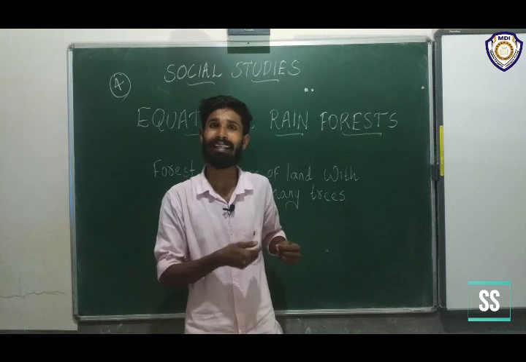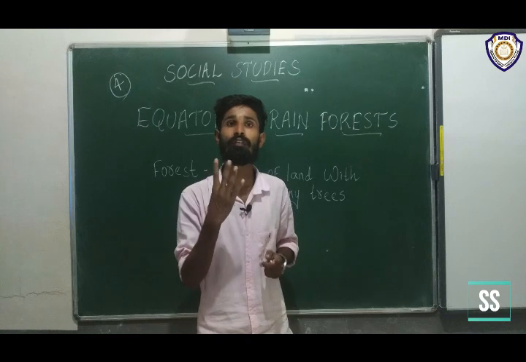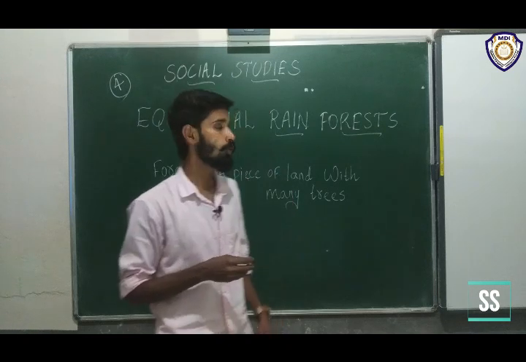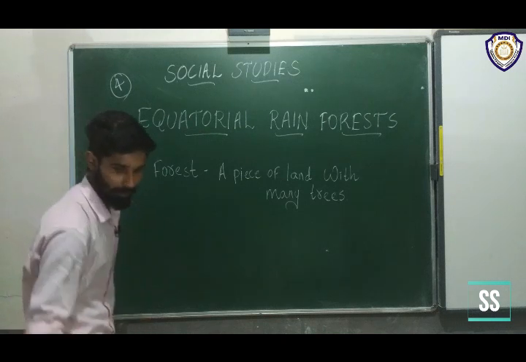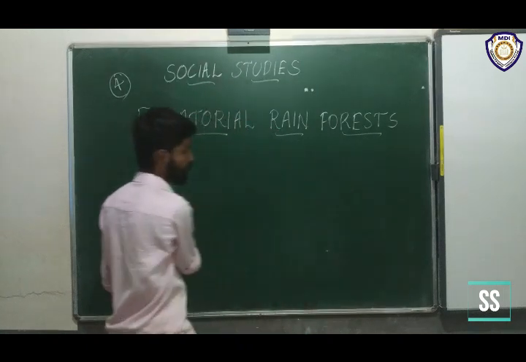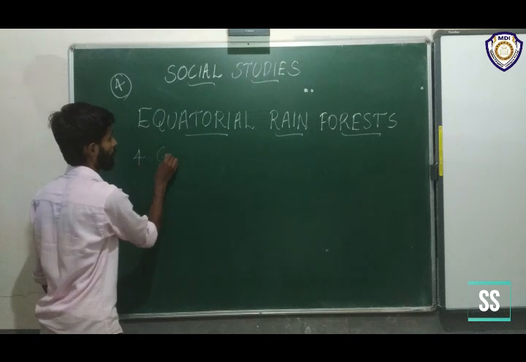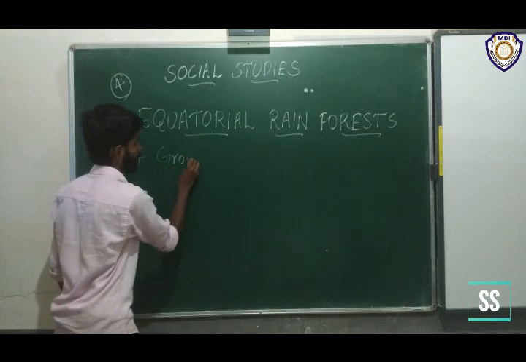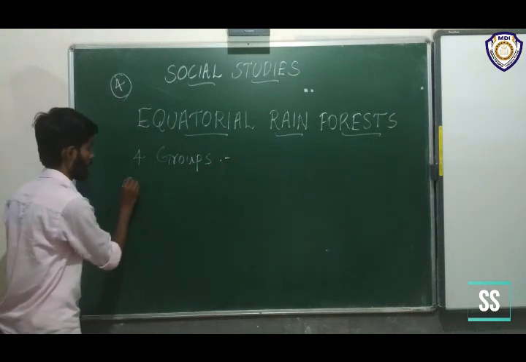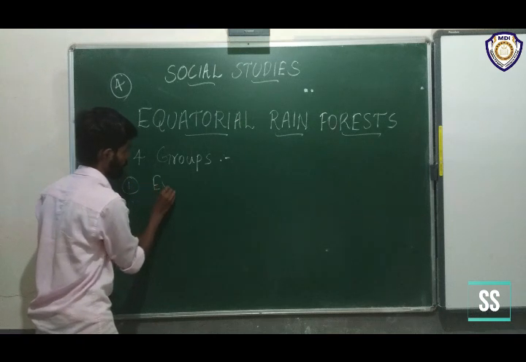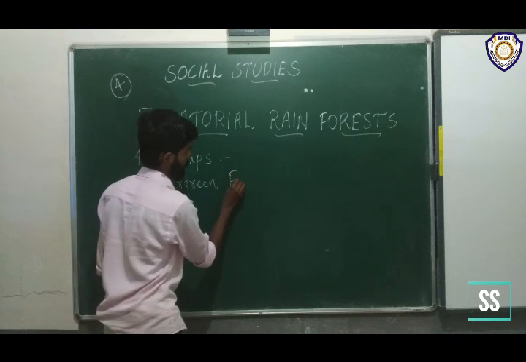Now we can go to our next point. The forest is divided into 4 types, 4 groups. I will erase the definition of forest. The forest is divided into 4 groups. The first one is evergreen forest.